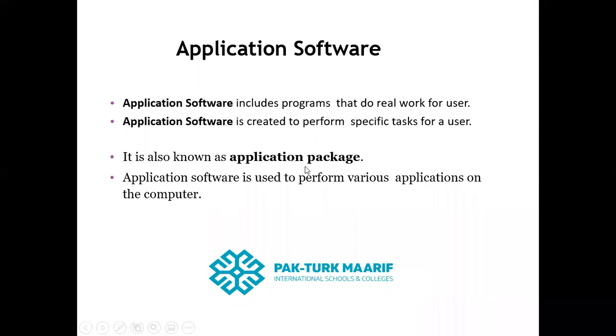It is also called an application package. Application software's second name is application package, or simply we can call it a package. Application software is used to perform various applications on the computer. With the help of this application software, we can perform many applications on our computer.